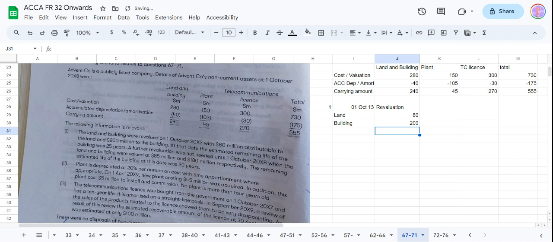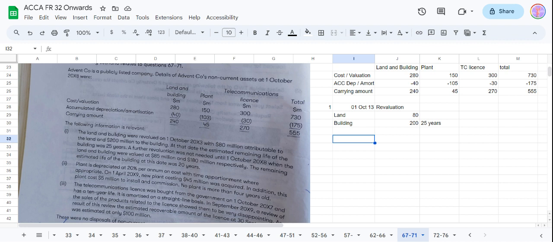At that date, the estimated remaining life of the building was 25 years. A further revaluation was not needed until 1st October 18.